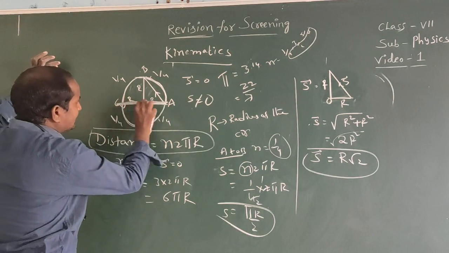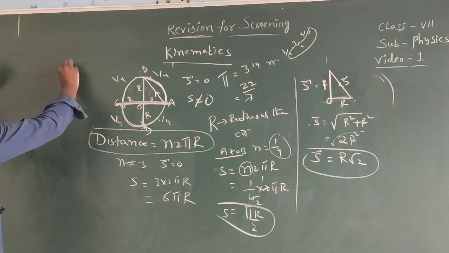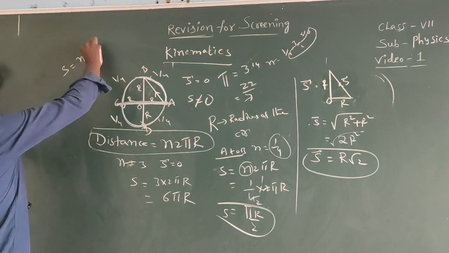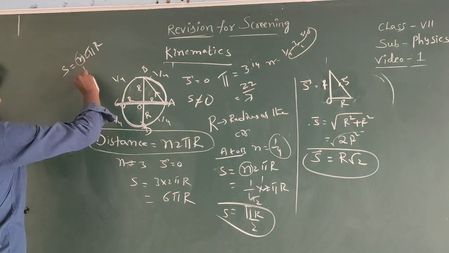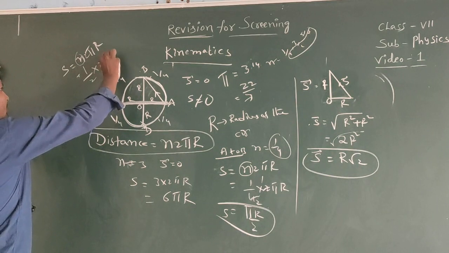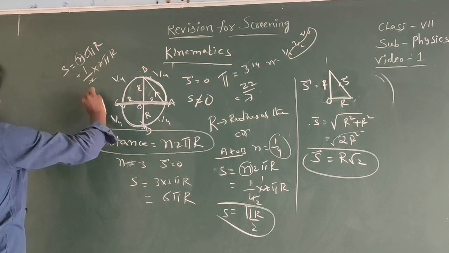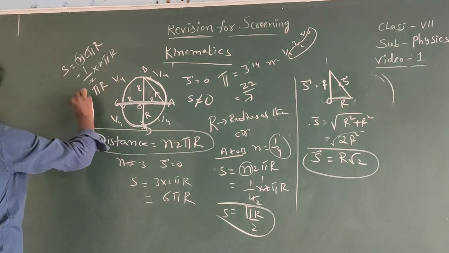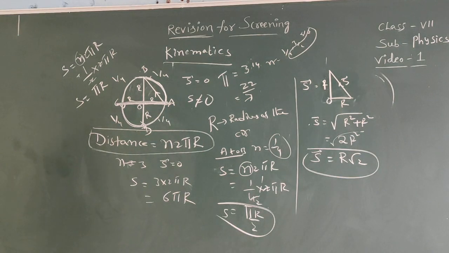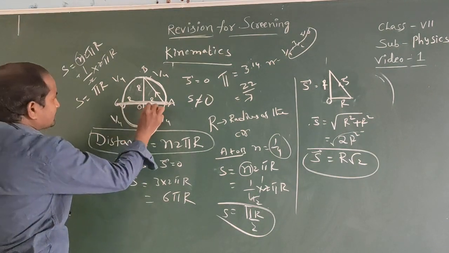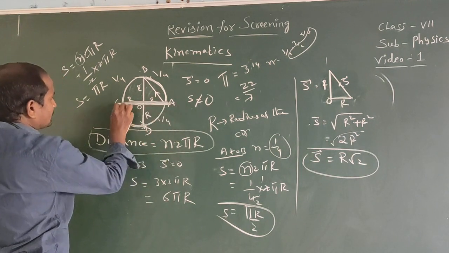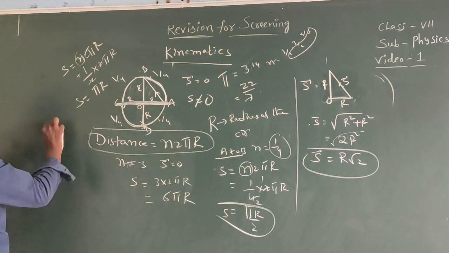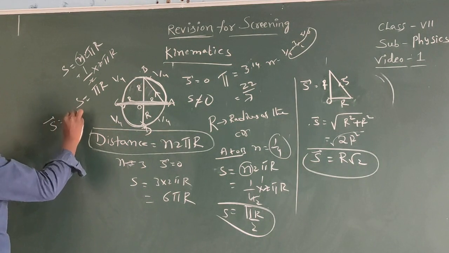It is a half circle, semicircle. Then distance s equal to n into 2 pi r. In the place of n, we can write 1 by 2, that equal to 2 into pi r. 2 gets cancelled, that equal to pi r is the distance. Now what about displacement here? The body is moving as a semicircle. OA plus OC is the displacement, that equal to S bar equal to 2r.